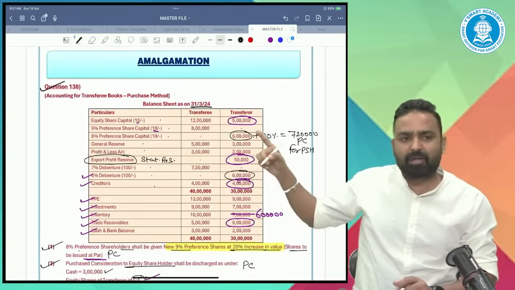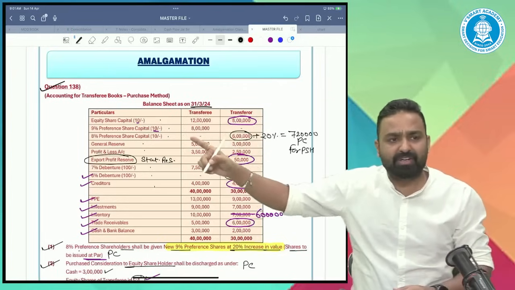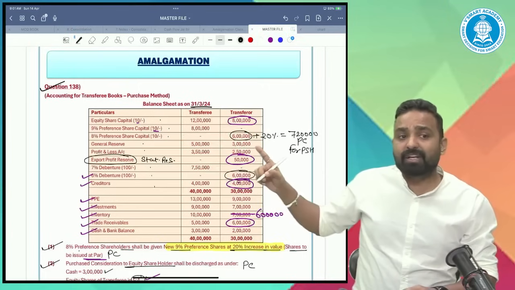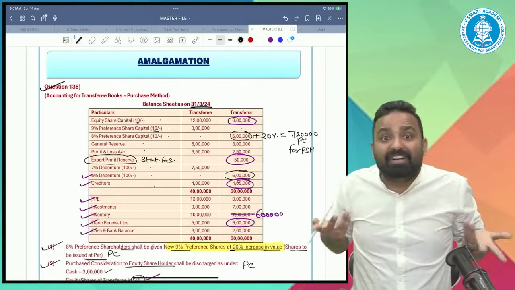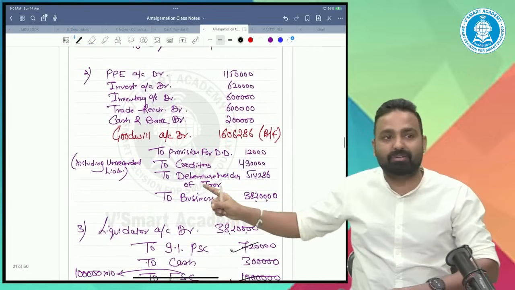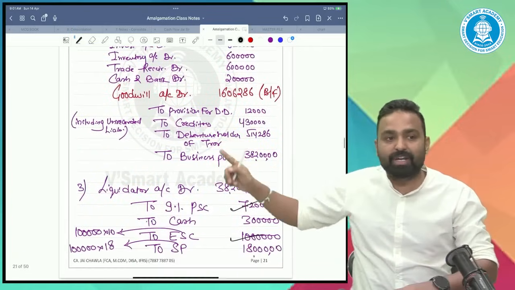Third, preferential capital of transferor not required now because purchase consideration we have given in the form of our preferential shares. General reserve 5 lakh. The general reserve of transferor not required because we haven't taken over. See the entry. In any entry, we haven't taken over any general reserve. In the nature of purchase, we don't take over the general reserve and P&L.